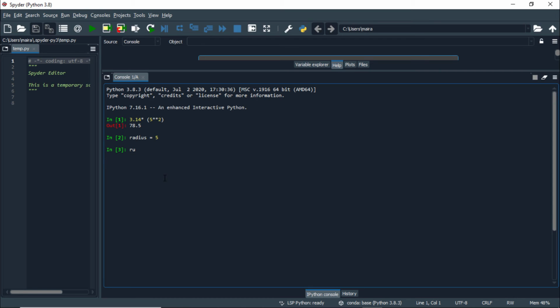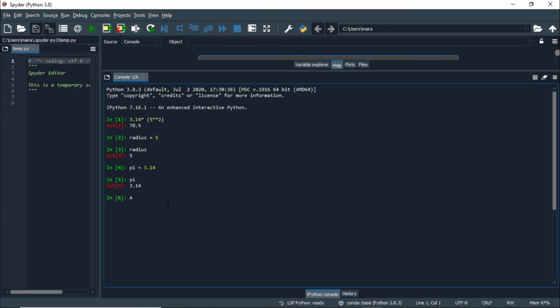If you just enter radius, you will get its value 5. Similarly, you can define a variable pi equals 3.14 and press enter. This 3.14 float object has the name pi. Now if you enter pi, you will get its value.